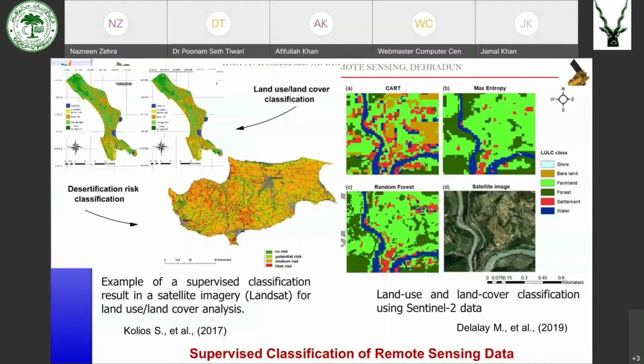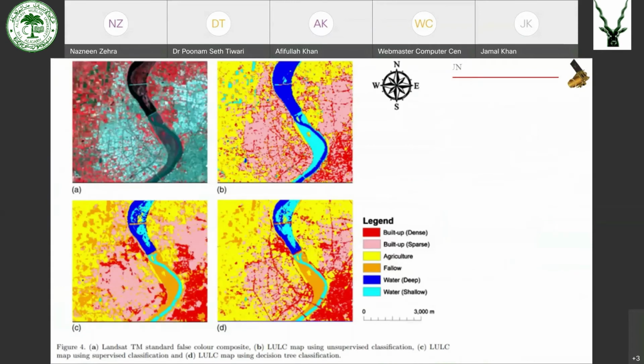Okay, so in the first image, the supervised classification was done using Landsat data, and in the second, it was done using Sentinel-2 dataset. Again, remote sensing classification here. These are different types of classification methods. You can see the remote sensing image and its classification.